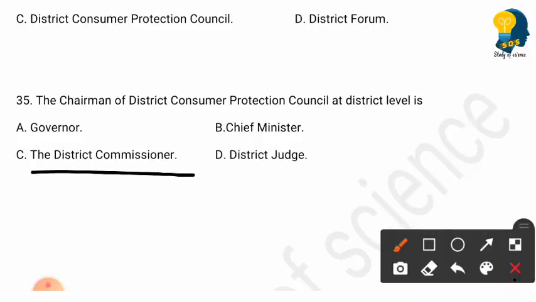So these are the multiple choice questions from the business studies. So hope these many multiple choice questions will help you to get full marks from the business studies.